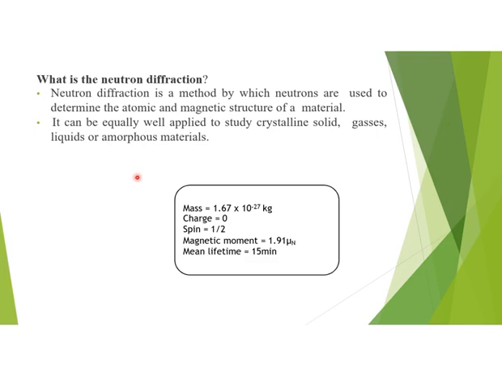Here we can see a small box which contains the basic information about neutrons. Mass of a neutron is 1.67 multiplied by 10 raised to the power minus 27 kilogram. Its charge is neutral, that is 0. Its spin is half, positive half, or clockwise. Magnetic moment of a neutron is 1.91 mu and the mean lifetime is 15 minutes.